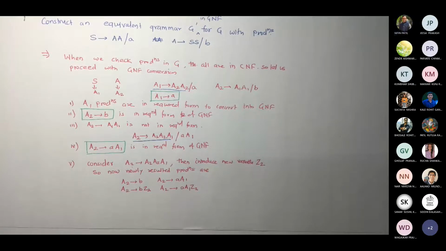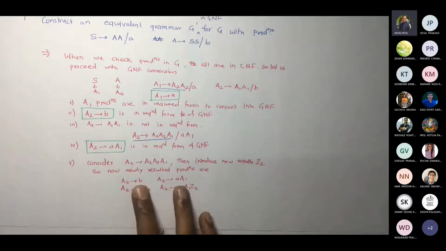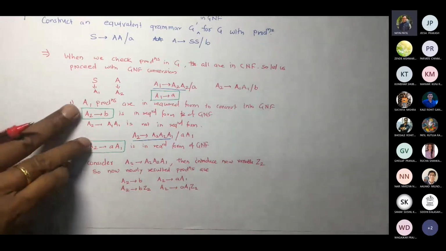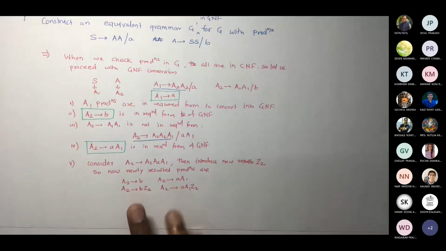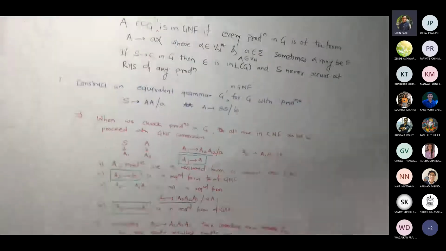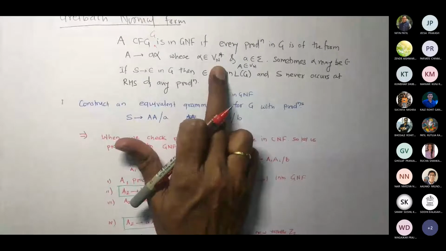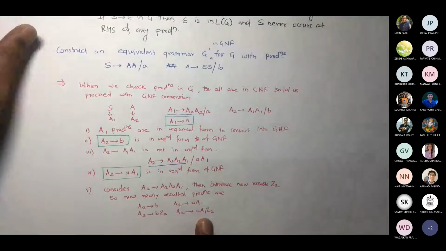What I did, I picked these two productions other than this and rewrote them. I'm not going to forget these now because they are already in required form. So with this introduction, these two and these two are in the GNF, terminal and variables. So one variable or more variables, that's what we started with, correct? If you see A gives A alpha, alpha belongs to Vn star, so there can be multiple variables too. So I got this.